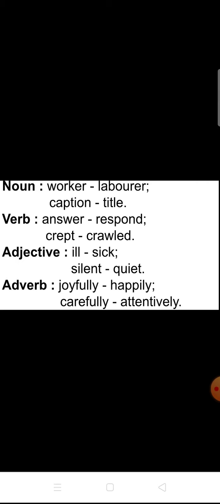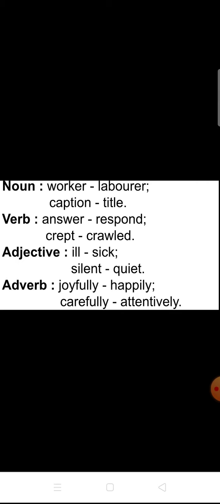Answer. What's the other word for answer? Respond. Look at here, the spelling and the word is different, but the meaning of both words is same. Answer, respond, crept, crawled. And then adjective. What do you mean by adjective? Adjective qualifies a noun. Here the word ill. What's another word for ill? Sick.